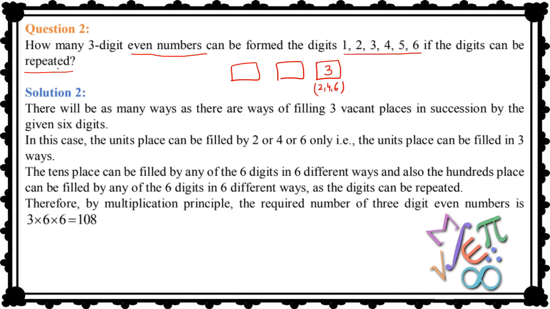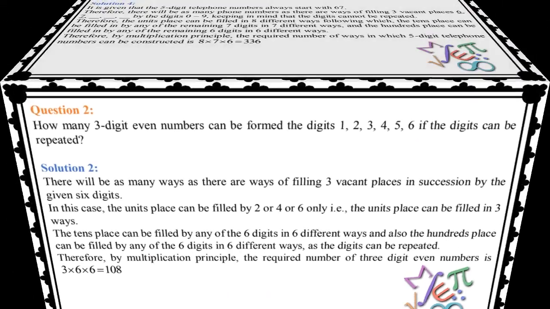Now digits can be repeated, right? So how many choices do we have for the first place? Definitely 6 choices, right? If we have taken 2 at the unit place, it does not mean that we cannot take 2 here. We can repeat any of the digits. So how many choices do we have here? 6. And how many choices do we have here? 6. And when we select all three numbers, then only a 3-digit number will be formed. So it means they are dependent. So we have to apply the fundamental principle of multiplication. And the answer is 108.